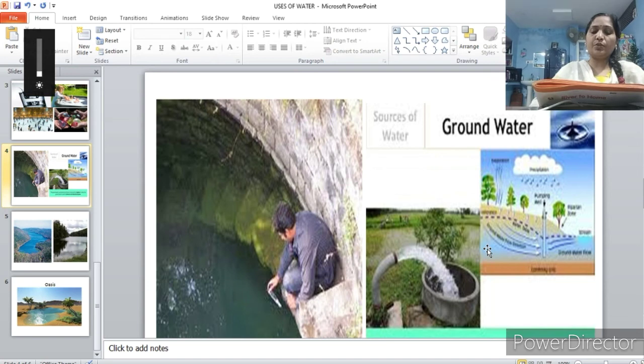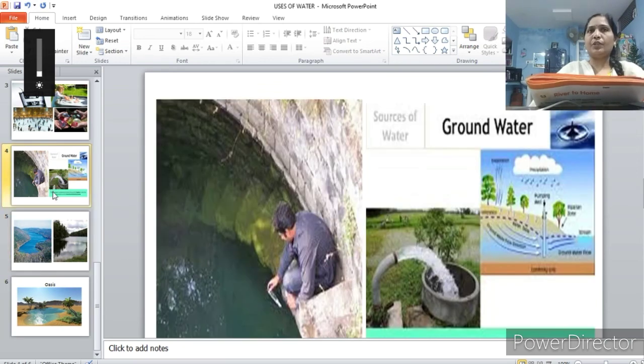Okay, next, color the water sources in the picture. The next question is that only the water sources you color. Hand pump is there, well is there, oasis. Like this, only the water bodies you color. List the water sources that you use in your area. What are the different water sources for you? From where you are getting the water? That you list out here where the place is given.